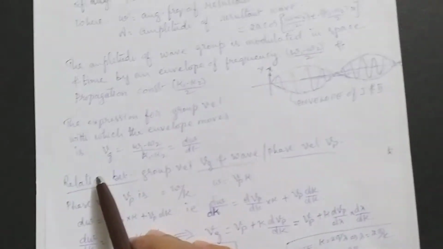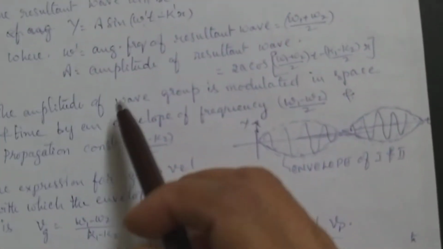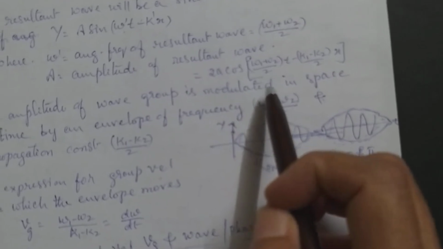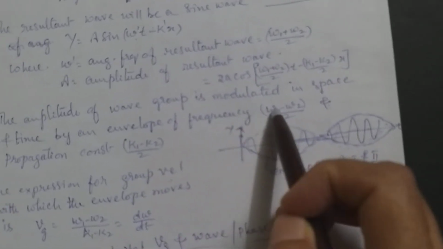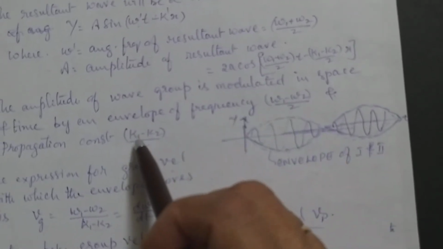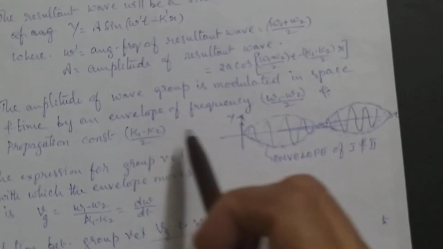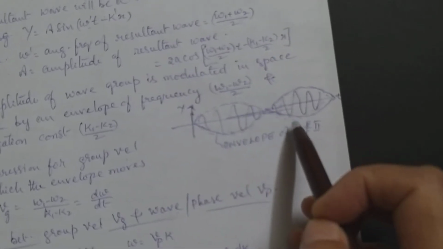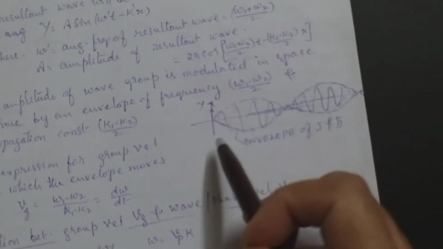So here you are dividing these two. The amplitude of the wave has a frequency and propagation constant. So frequency by propagation constant will give you the total velocity of the envelope. That is the group velocity.